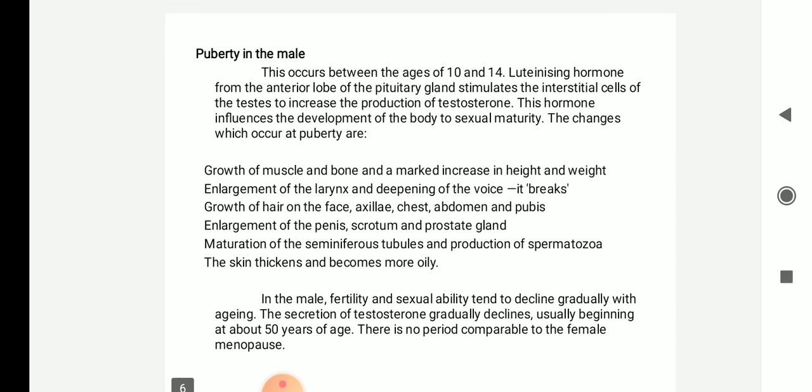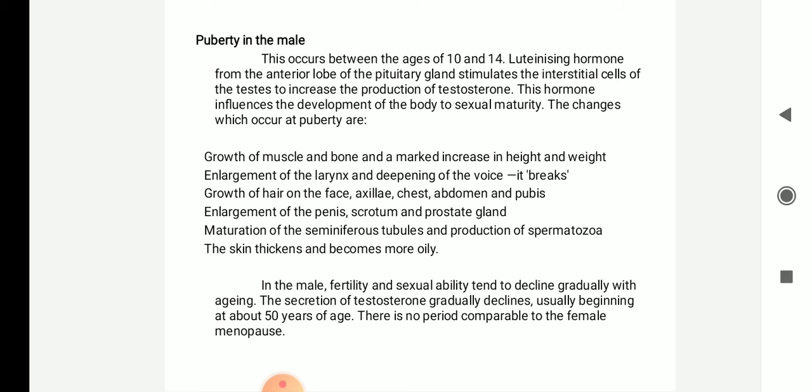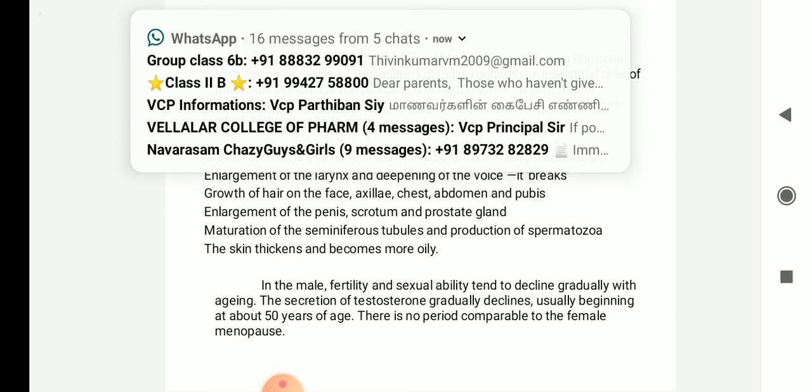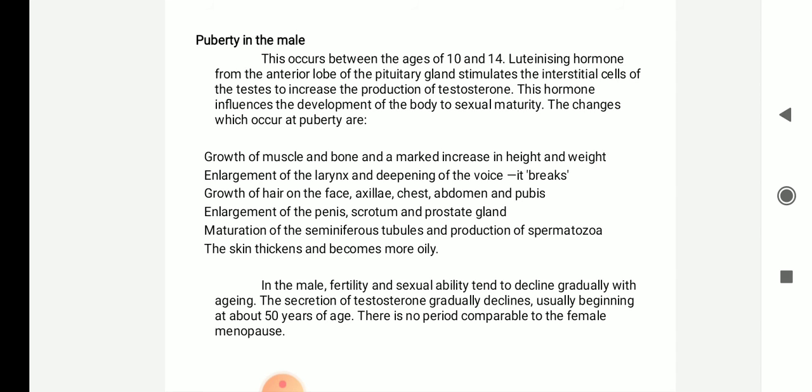Next, puberty in males. Puberty means maturity, and it occurs between the age of 10 to 14 years. Luteinizing hormone, an anterior pituitary hormone, stimulates the interstitial cells of the testis, that is the cells of Leydig, to increase the production of testosterone, the male sex hormone. This hormone influences the development of the body to sexual maturity. The changes during puberty are growth of the muscles and bones and a marked increase in height and weight.